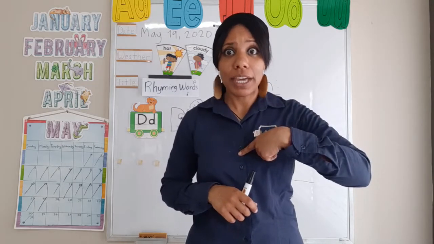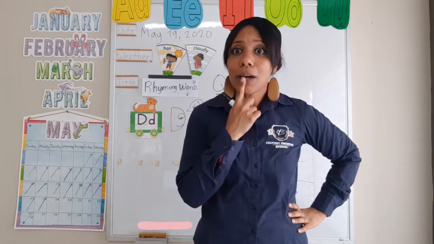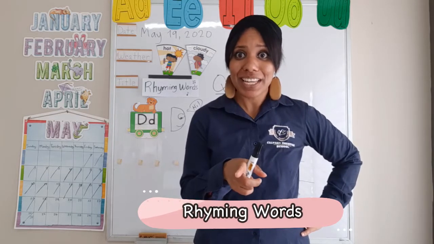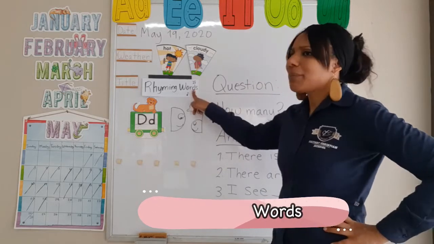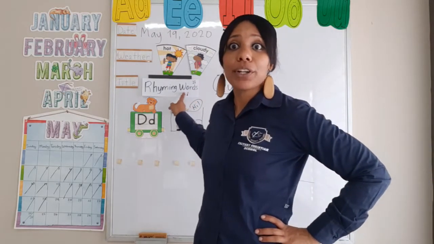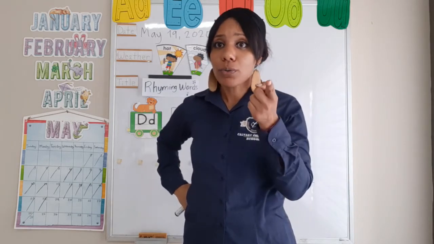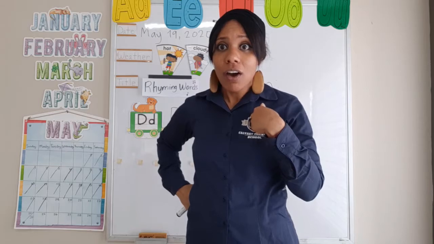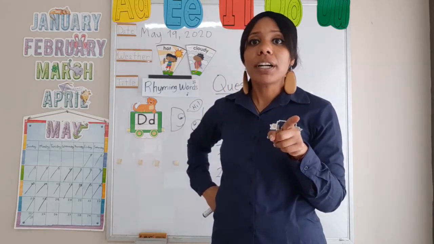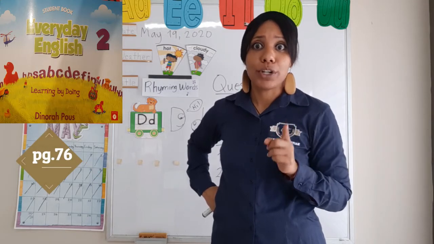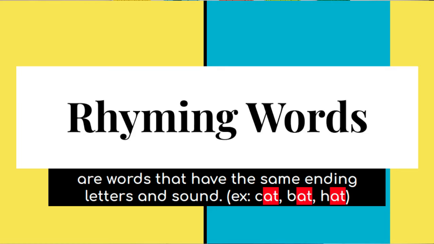You guys ready? Okay, we're going to get to the sight words really soon. But first, we're going to talk about the rhyming words. Are you guys ready? Okay, so here we have the rhyming words, and something that we have to know about rhyming words is that rhyming words, what? Who knows? Can you guys tell me? Guess what? Here's what we're going to do. We're going to go to our book so that we can see what rhyming words do, because it says that rhyming words end with the same letters.